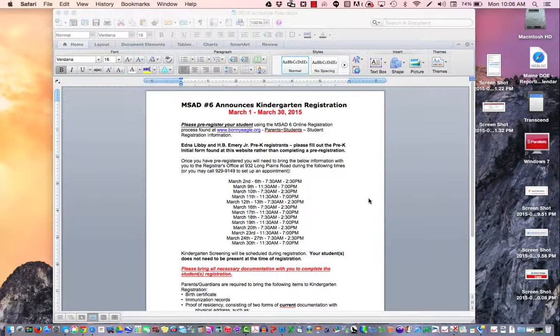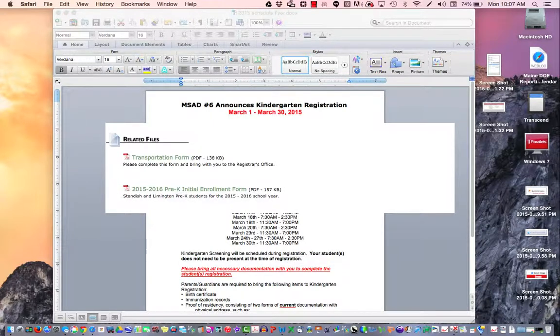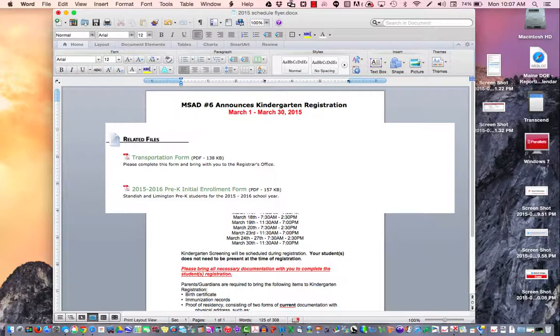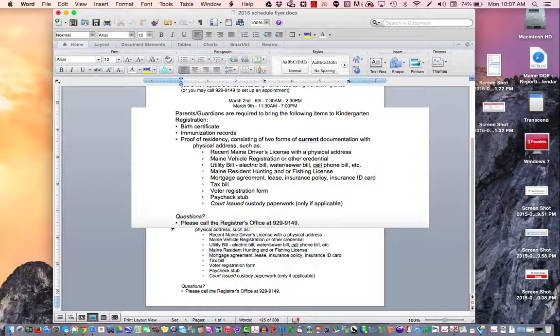For those parents enrolling their students for pre-K at either Edna Libby or H.B. Emery Jr., you do not have to fill out this pre-registration form. Please fill out the pre-K initial form found at bonnieeagle.org, parent students, student registration information, and then at the bottom there is a link for the pre-K initial form. This form will need to be brought in along with the documentation noted here to 932 Long Plains Road during March 1st through March 30th.